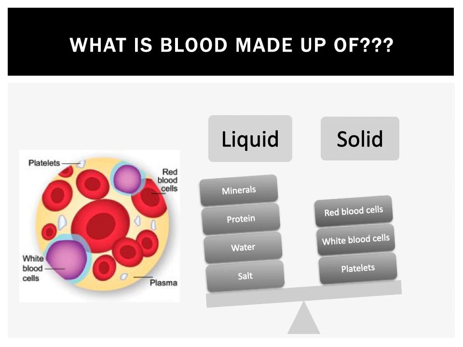Now we'll be seeing the function of plasma. The plasma's function is to transport minerals, iron and salts to the different parts of the body. The RBC's main function is to transport oxygen to the different parts of the body.